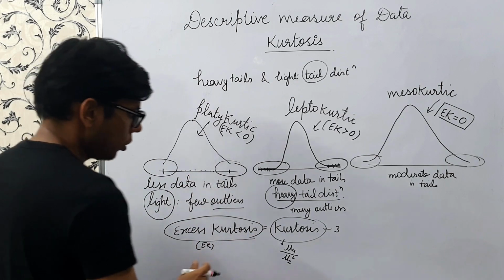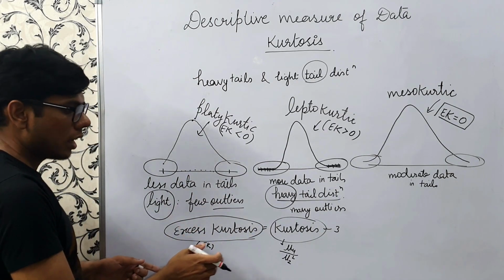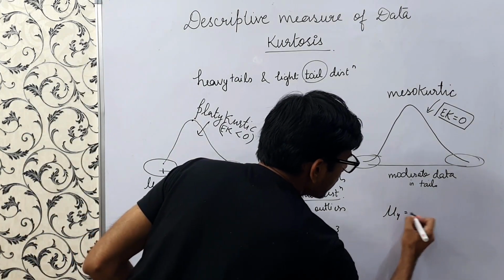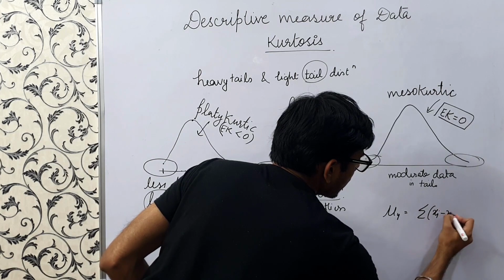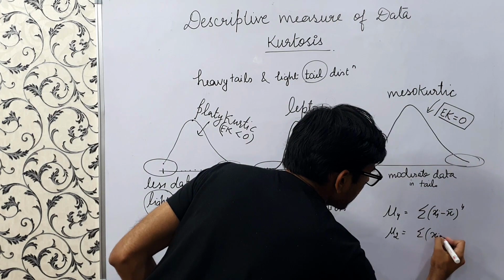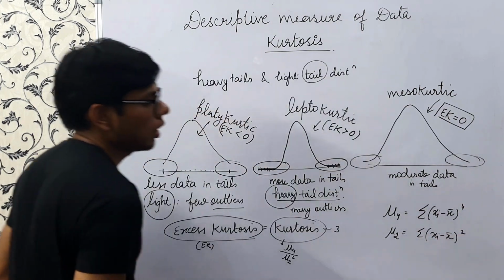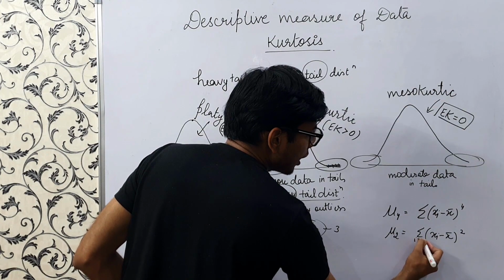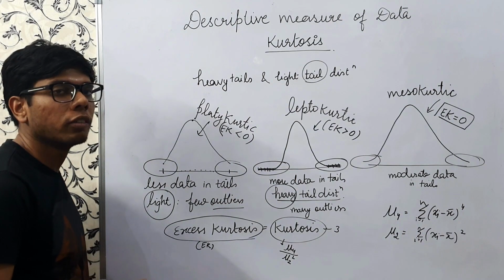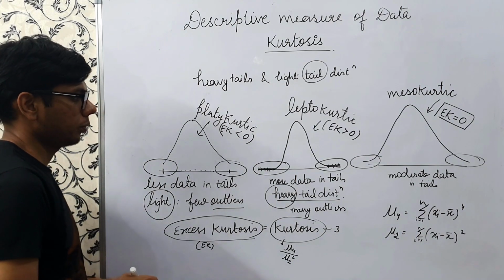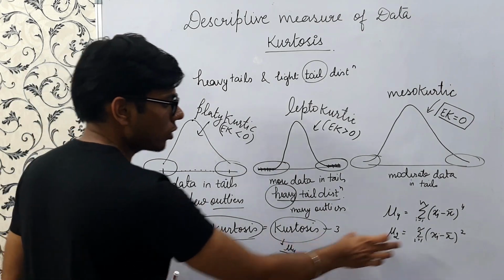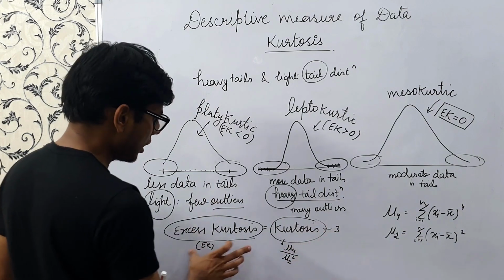So for a data set we are given, we can calculate kurtosis, which is mu4 upon mu2 square. For information, mu4 is summation of (xi minus x bar) to the power 4, and mu2 is summation of (xi minus x bar) square, where xi are the data points and x bar is the mean of the distribution. We can calculate the kurtosis through these formulas, and minus 3 gives the excess kurtosis.